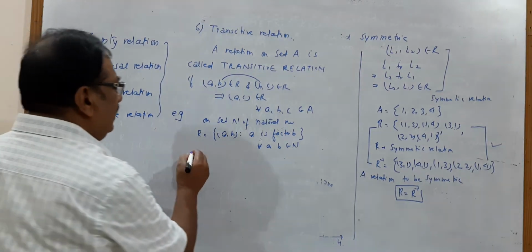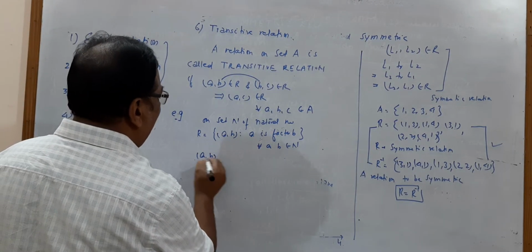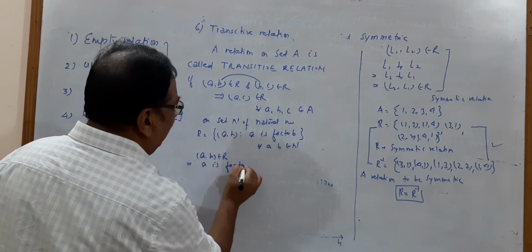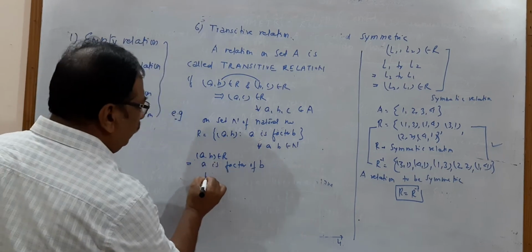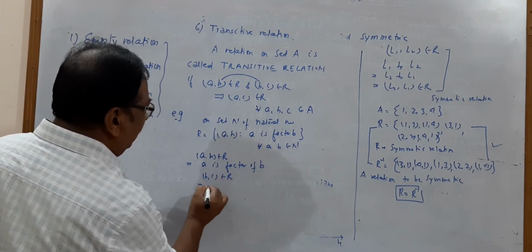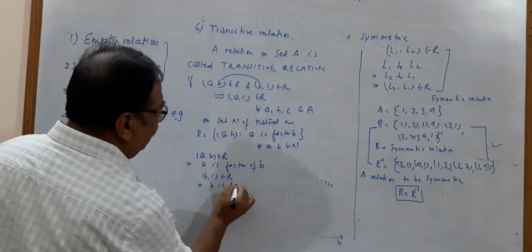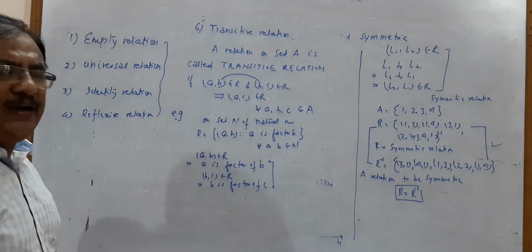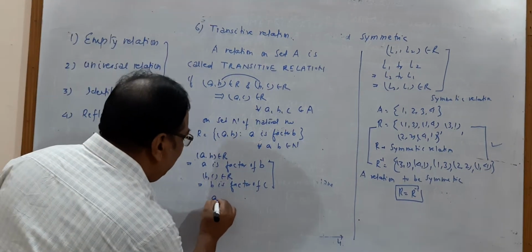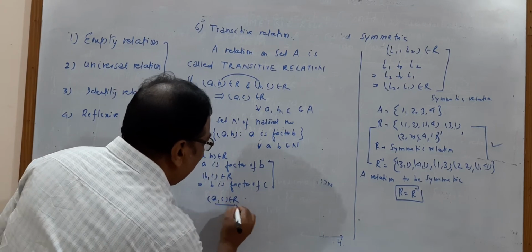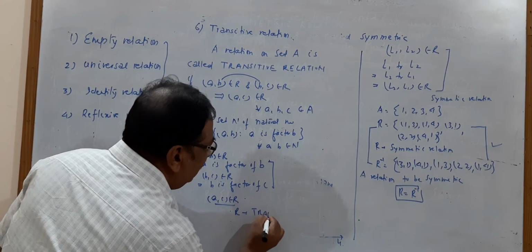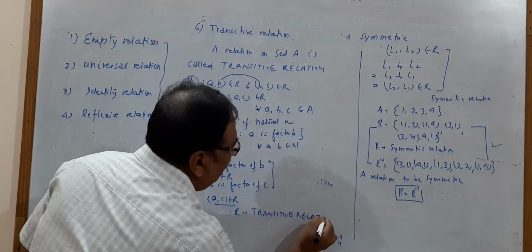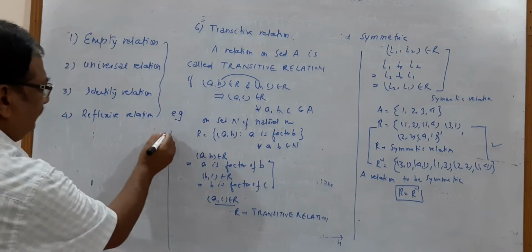Yes. (a, b) belongs to R is given, which implies a is a factor of b. (b, c) belongs to R, that is, b is a factor of c. From these two statements we can infer that (a, c) belongs to R. So R is a transitive relation.